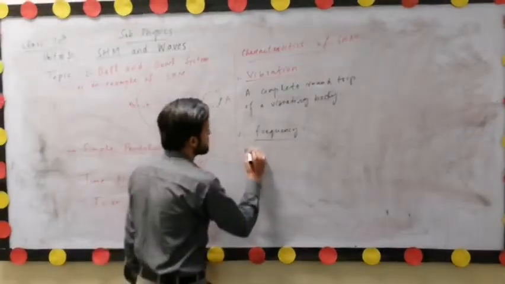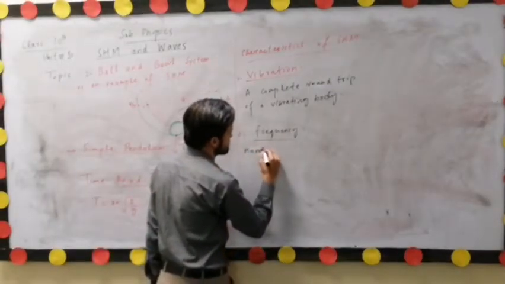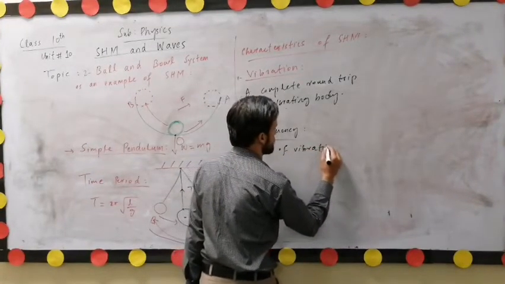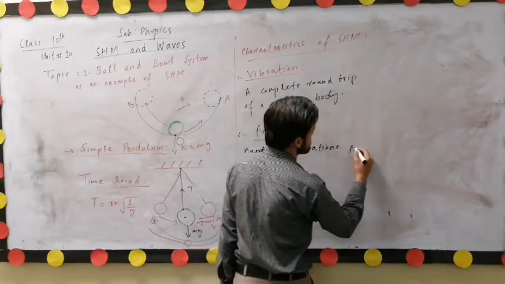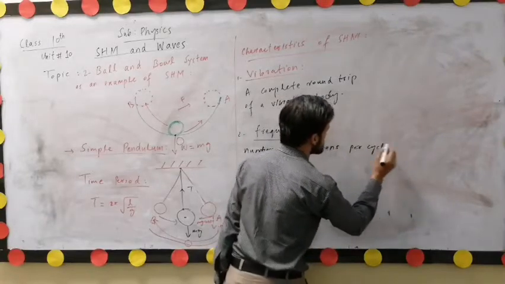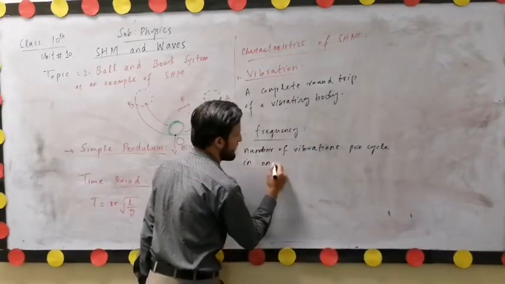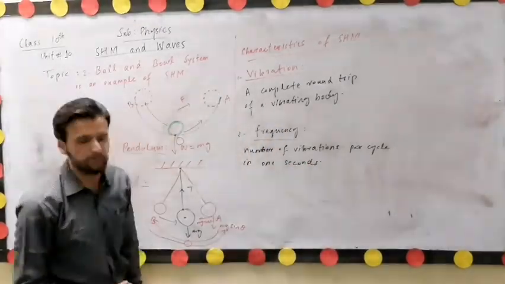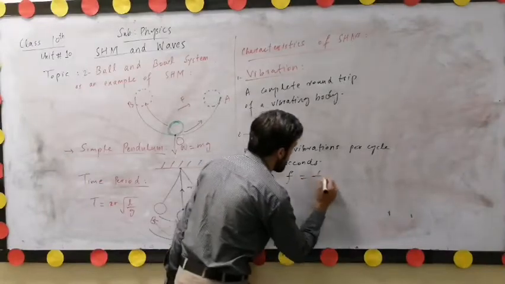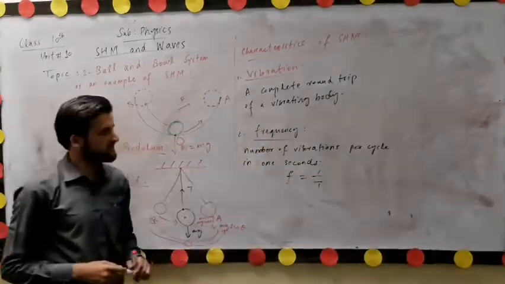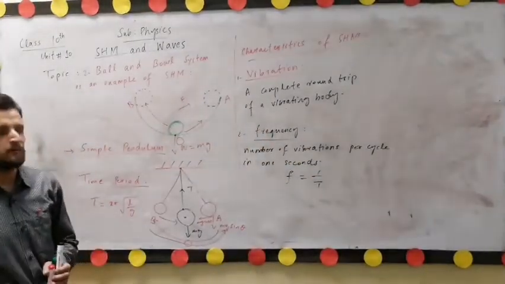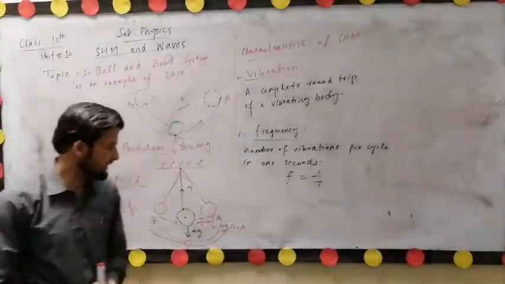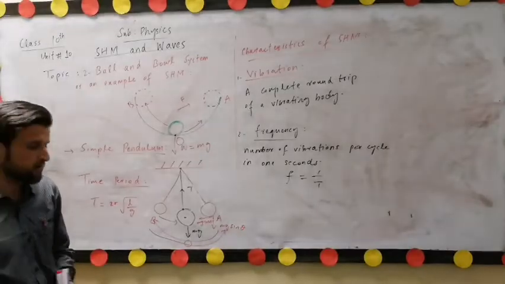It is the reciprocal of the time period: f is equal to 1 by T. The number of vibrations per second is called the frequency of the vibrating body, or the frequency of the simple harmonic motion.